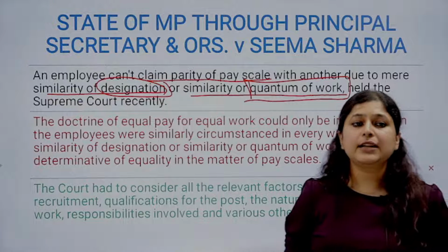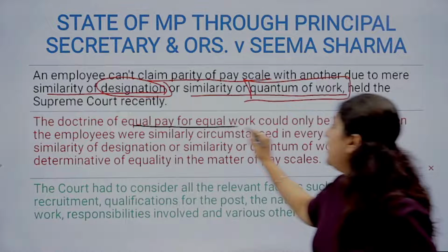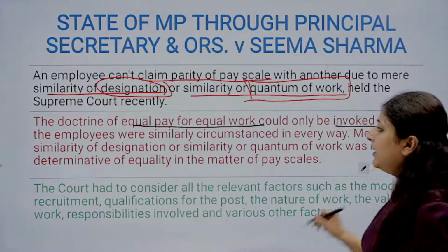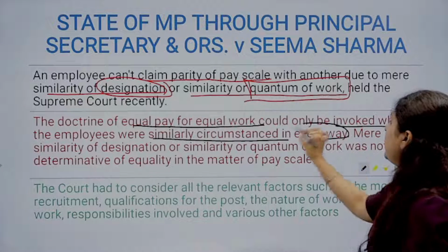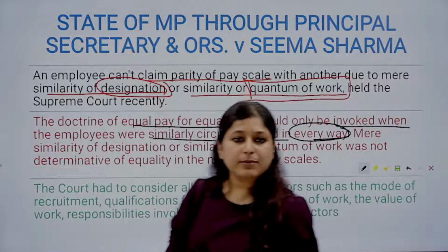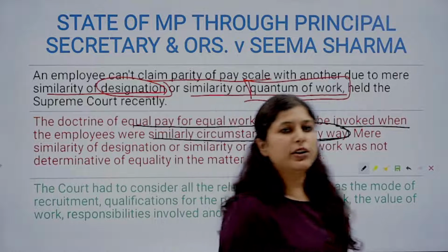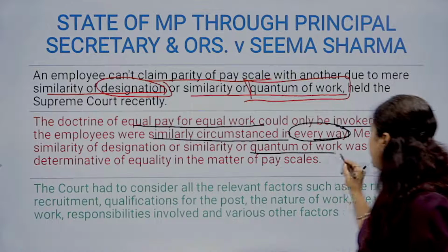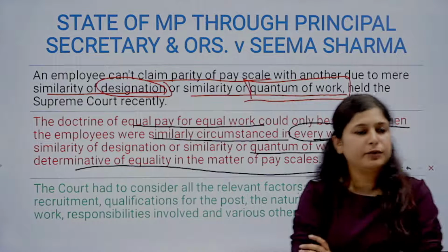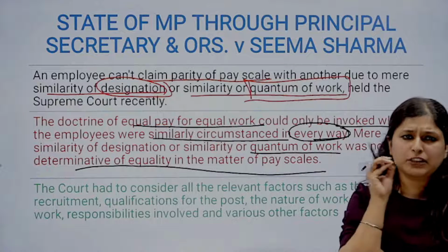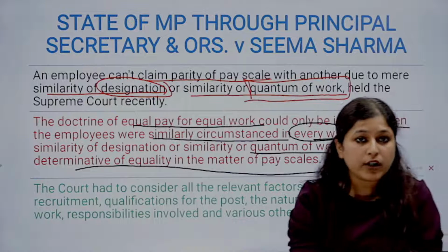And what are these things that must be looked into? So we see the doctrine of equal pay for equal work could only be invoked when the employees were similarly circumstanced in every way, meaning they have to be in the same situation in every way. Merely similarity of designation or quantum of work was not determinative of equality in matter of pay scale. So that is not the only thing. Please understand, the court further stated some other grounds.